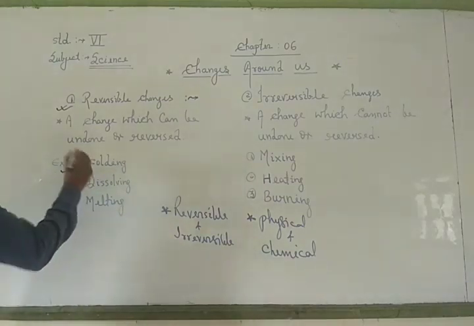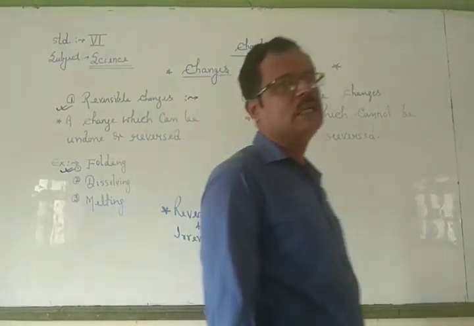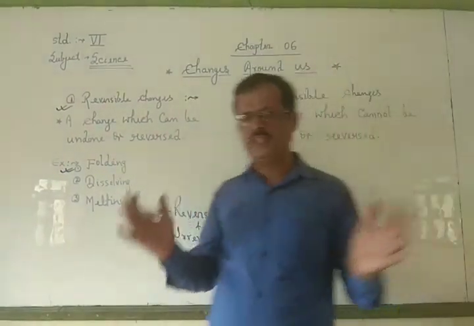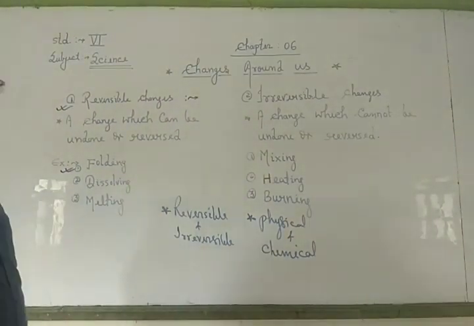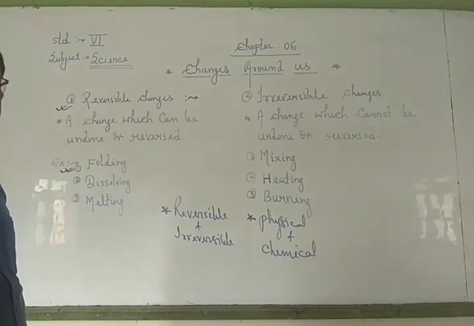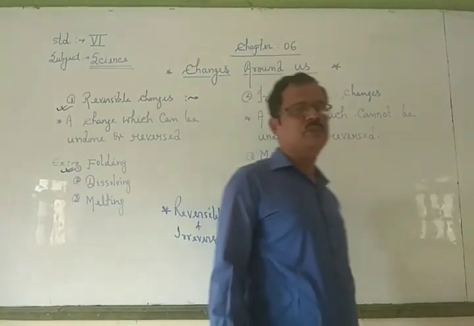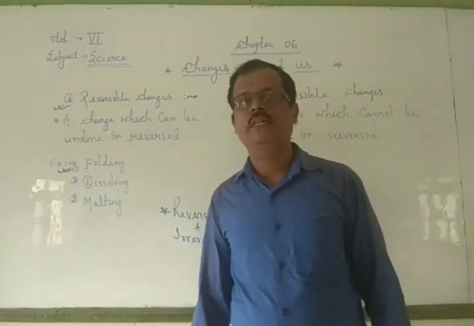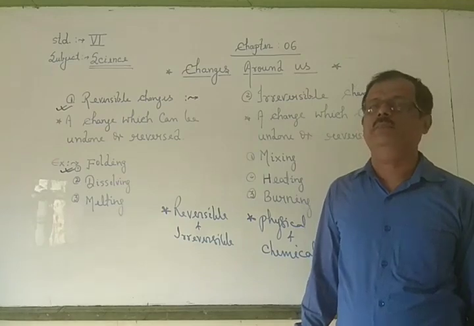First is called folding. We can fold various substances. As example, we take a paper piece and fold in different ways or different shape and size, and after that again we obtain a plain sheet of paper. It means from plain sheet of paper we make different types of things of different shape and size, and again we obtain the plain paper.